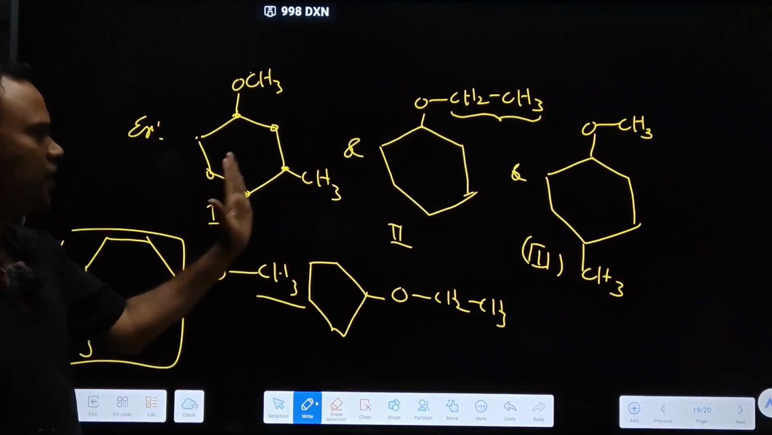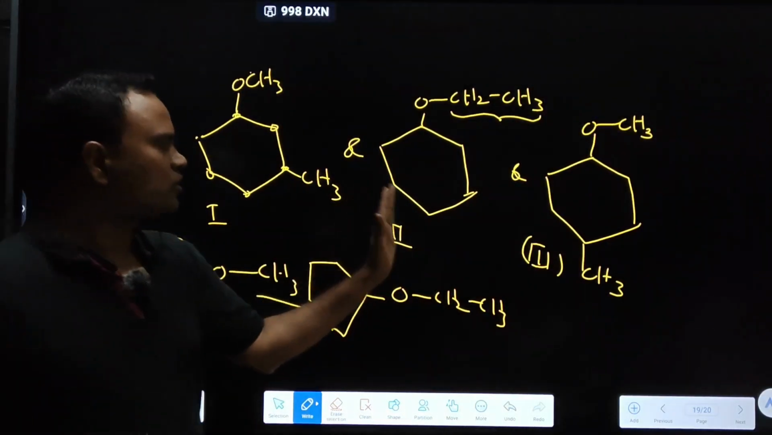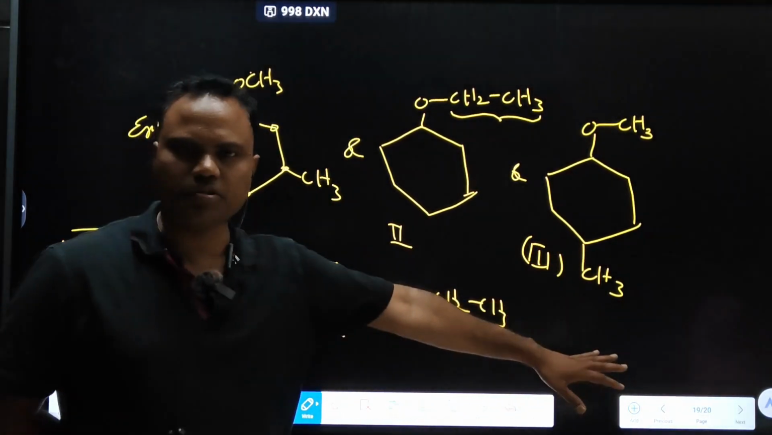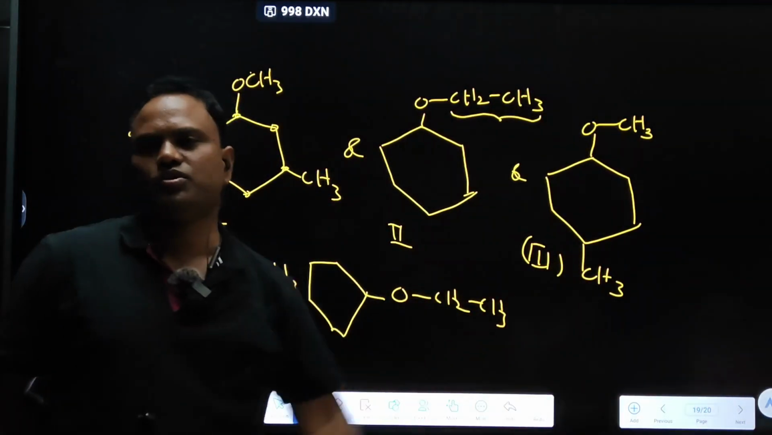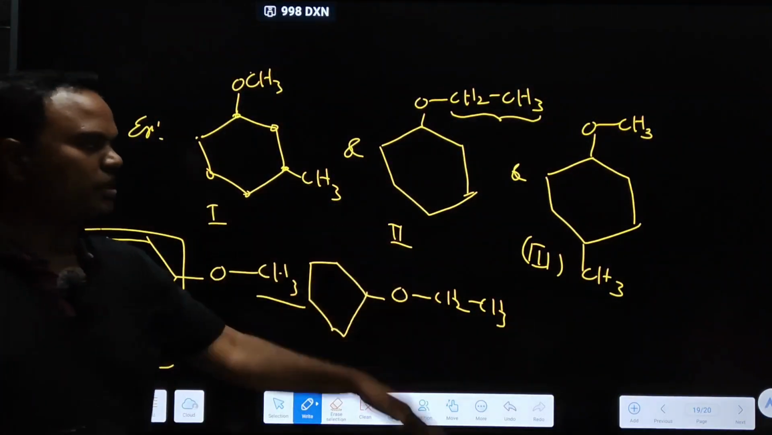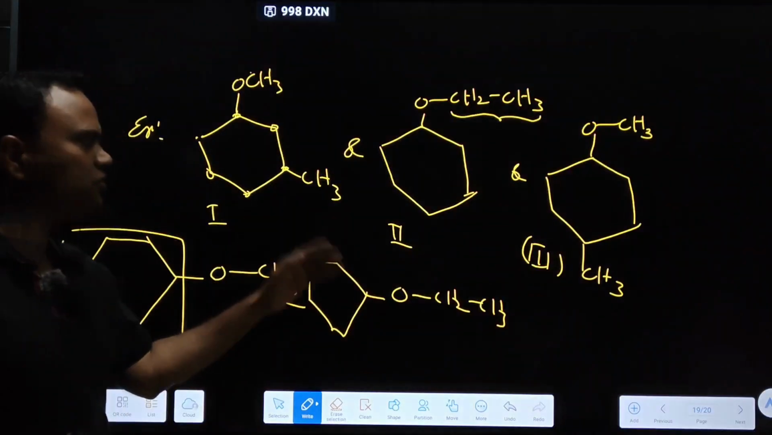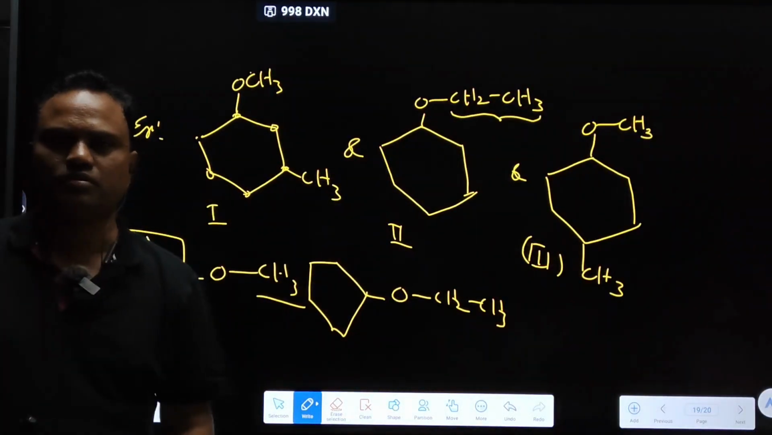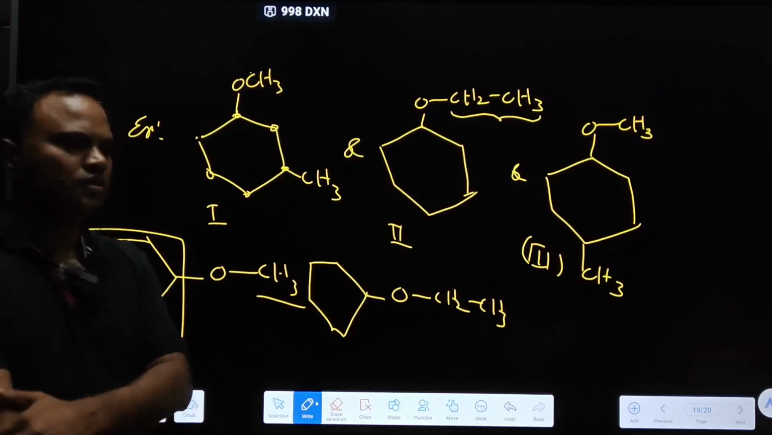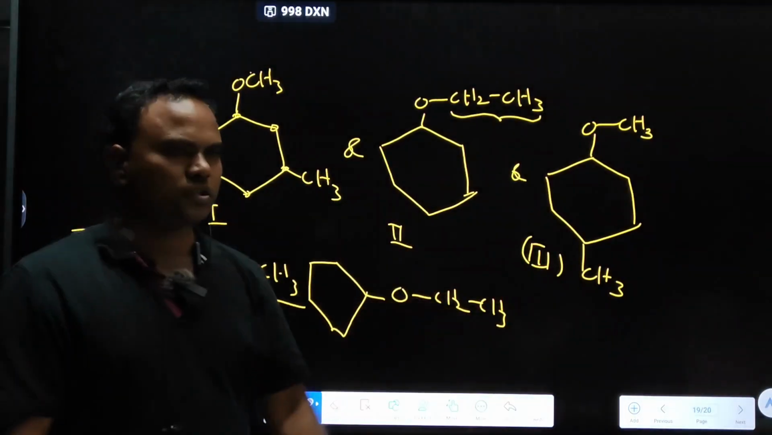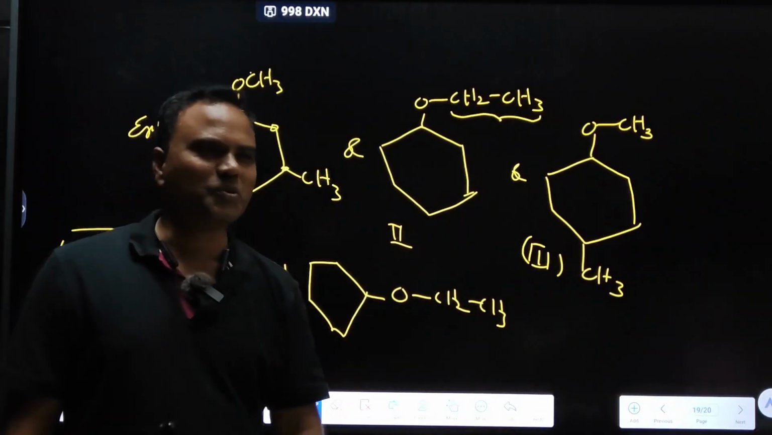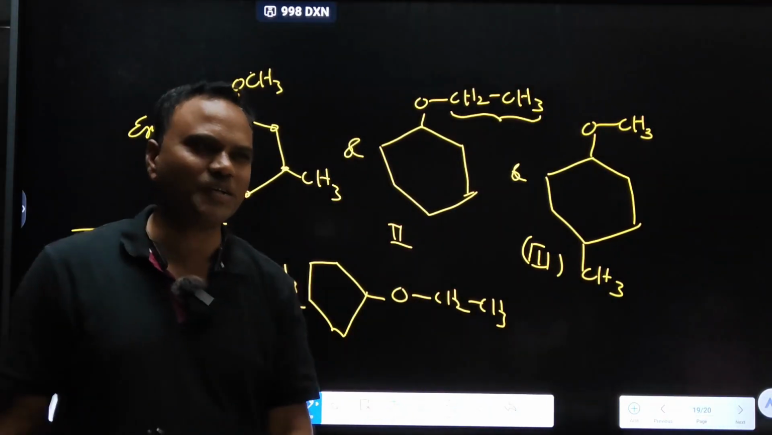So give the relation: 1 and 2 metamers, 2 and 3 metamers, 1 and 3 positional isomers. Note down. 1 and 3 positional, 2 and 3 metamers, 1 and 2 also metamers. Only 1 and 3 are positional. Okay? 1 and 2, 2 and 3 are metamers. 1 and 3 positional isomers. That is up to you only. Okay? Analyze.